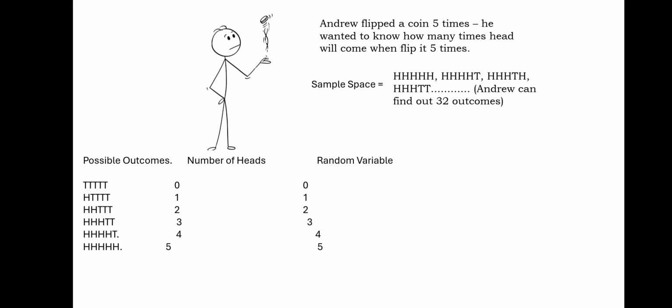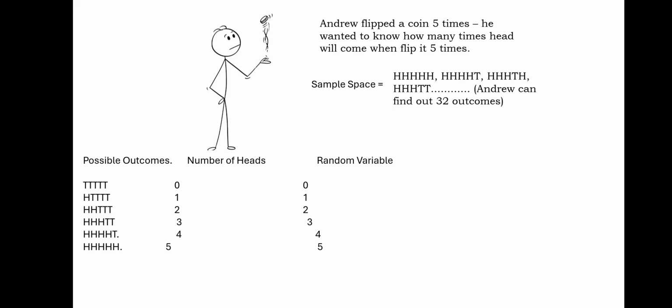In the second case, Andrew will see a head only one time. Andrew will give that case a name, random variable 1. 1 stands for only one head. Now in the third case, Andrew will see two heads, so he gives the random variable to this situation as 2. In this way, Andrew will give all these situations a random variable.